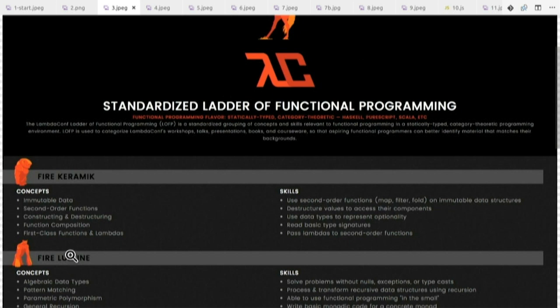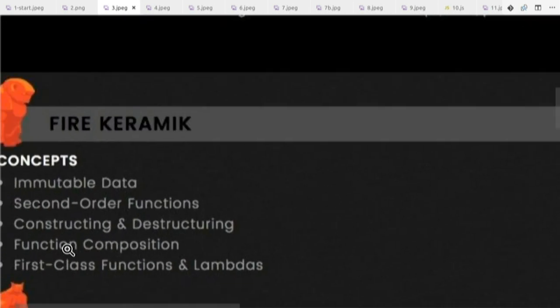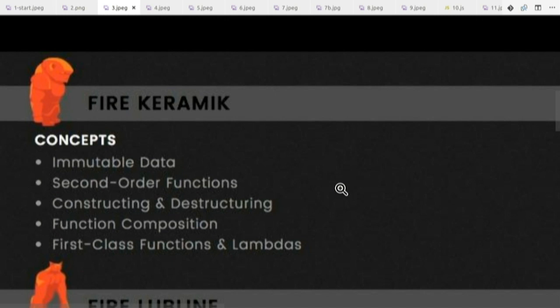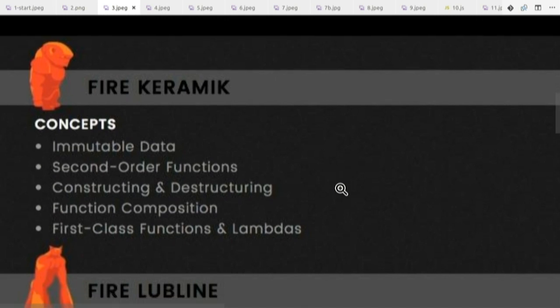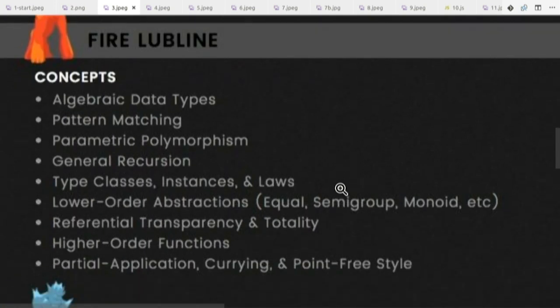They don't mention JavaScript there, and they have a bunch of concepts, such as in the very beginning you have immutable data and function composition and first class lambdas, and then you go to algebraic data types and type classes and higher order function currying. And then the intermediate stuff is like generalized algebraic data types and monads and existential types.